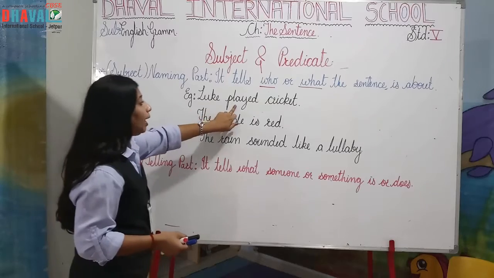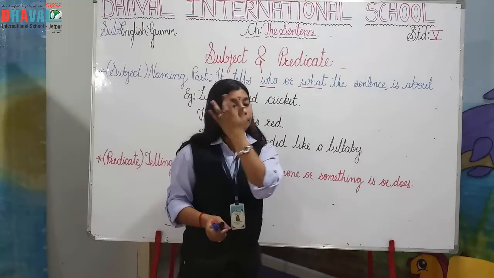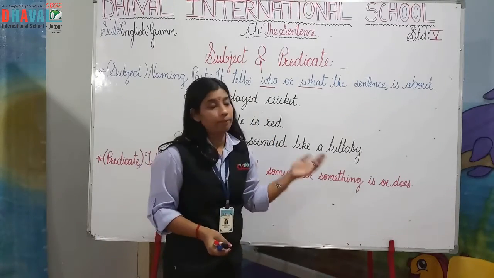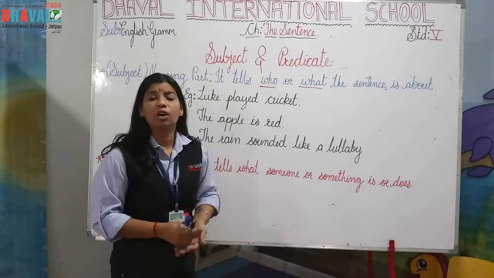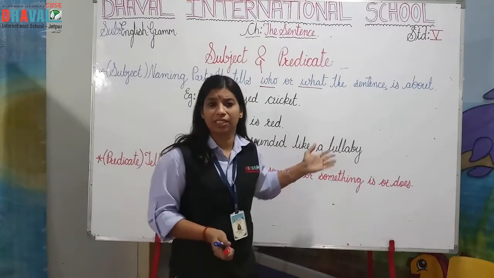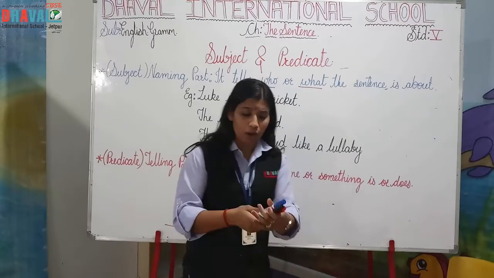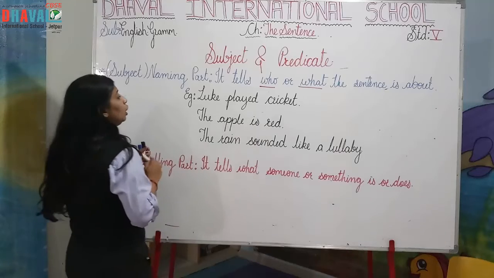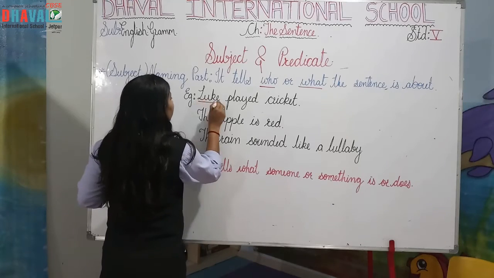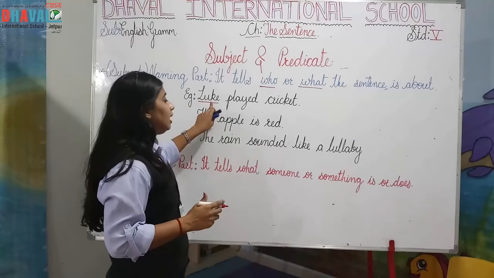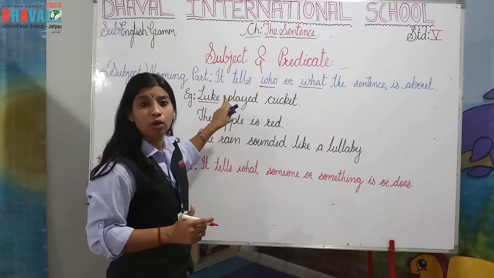Okay. Luke played cricket. Here who or what about the subject is? The subject is all about Luke. Luke is the name of a boy, right? So it tells something about Luke.